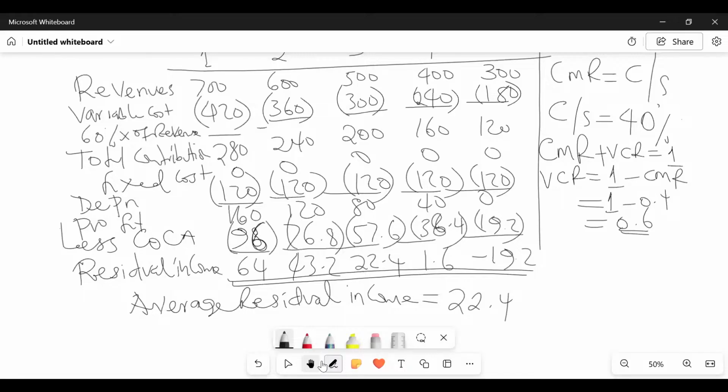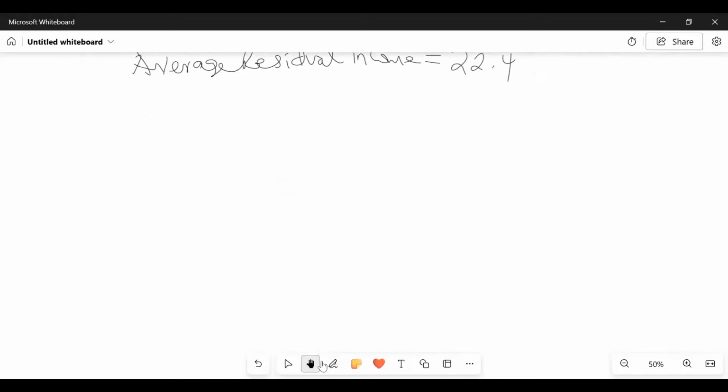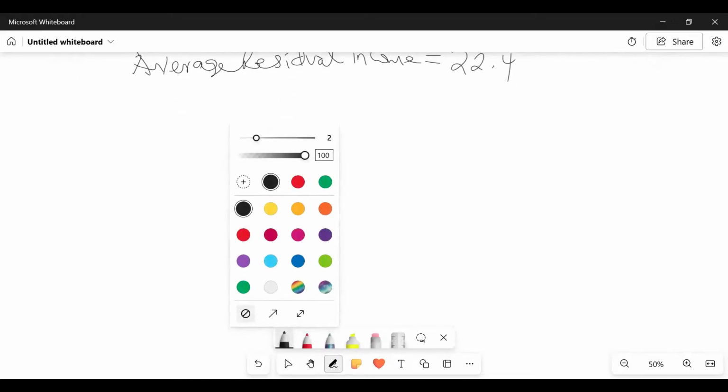So are you able to write for me the formula of ROI? Let's see whether you'll be able to write that formula very effectively. The formula of ROI, return on investment.